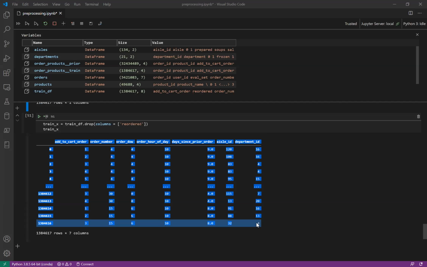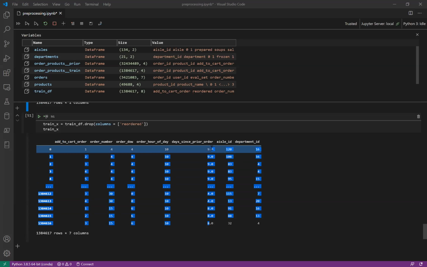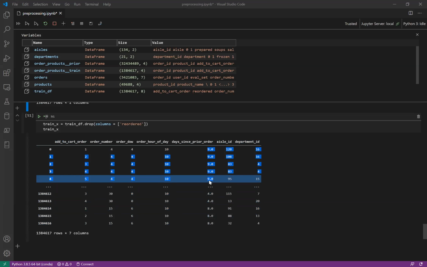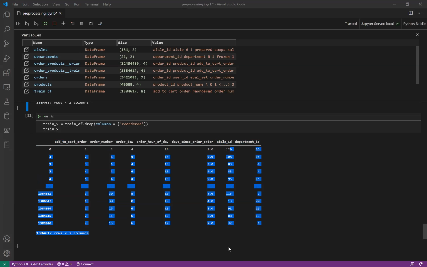All the data here are not continuous, they are categorical data. That's why we are not going to normalize or standardize it. It would be meaningless. And we are going to use a decision tree based on this info, like whether it has an aisle ID of a smaller number or greater number, things like that.